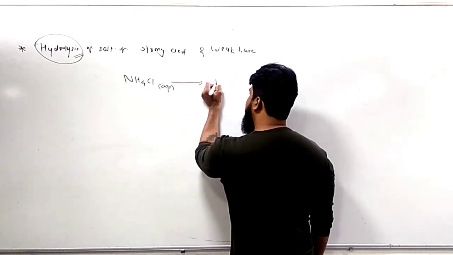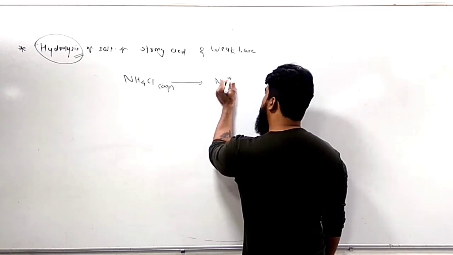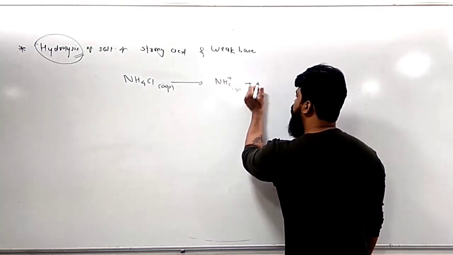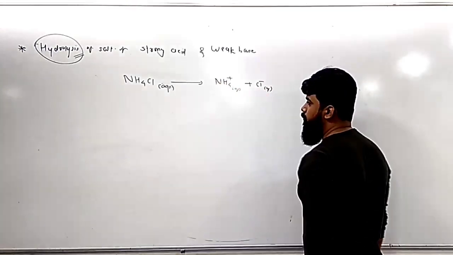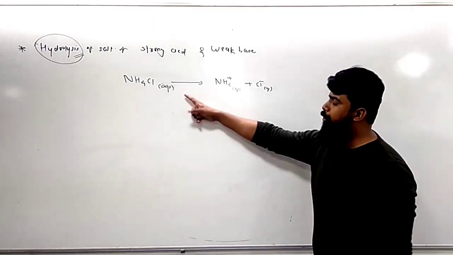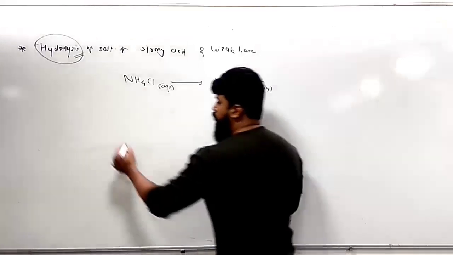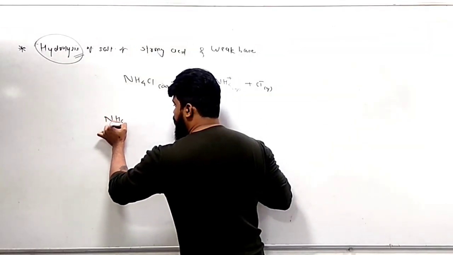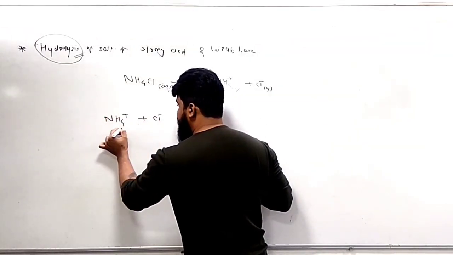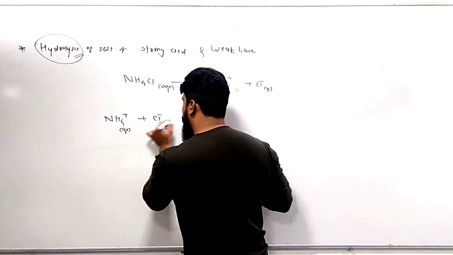it will be dissociated as ammonium ion and chloride ion. When this ammonium chloride is dissolved in water, it is dissociated into the ammonium ion and chloride ion. So let's see what will happen if these ions interact with water.